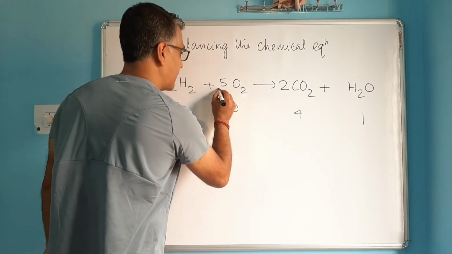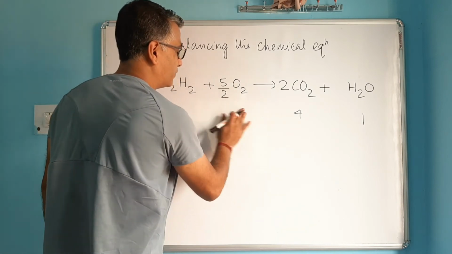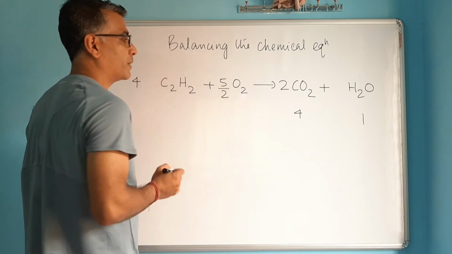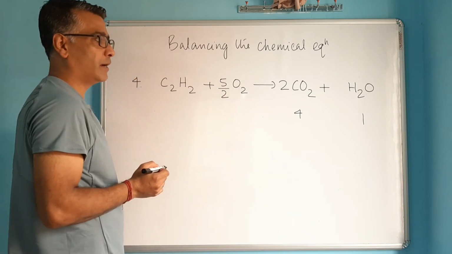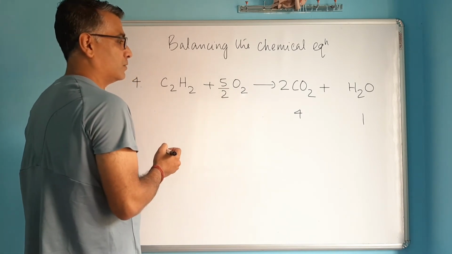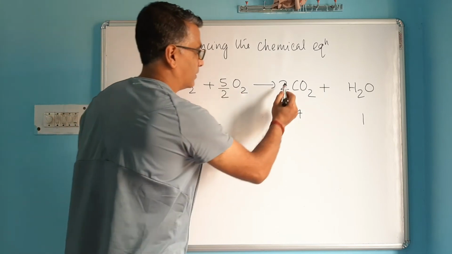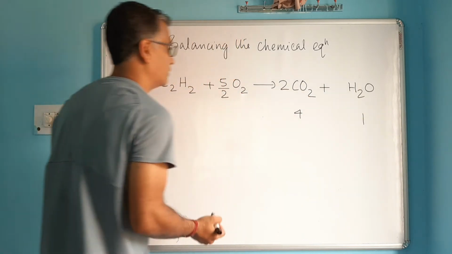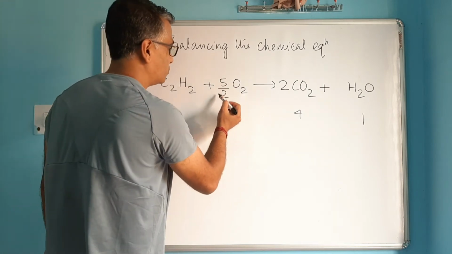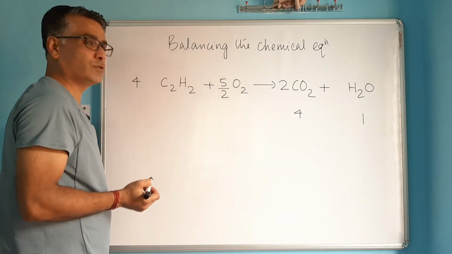So you can write 5 by 2. If you write 5 by 2, this 2 and 2 cancel, so total number of oxygen on left hand side becomes 5. So you've got 5 here and 4 plus 1, 5. It's balanced. But the problem is we don't write fractional coefficients most of the time.